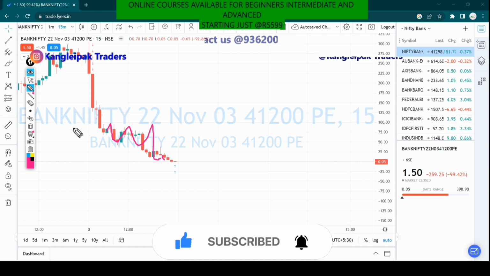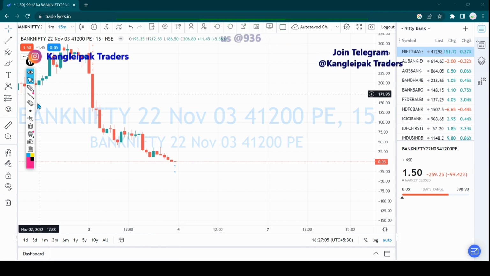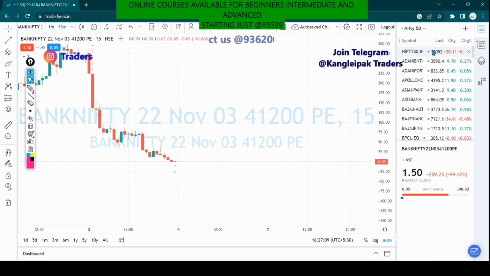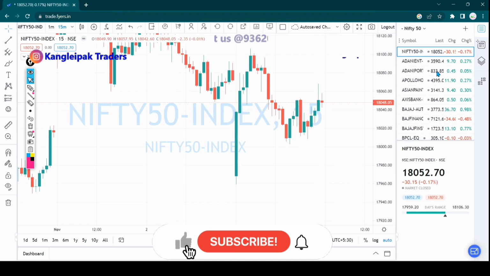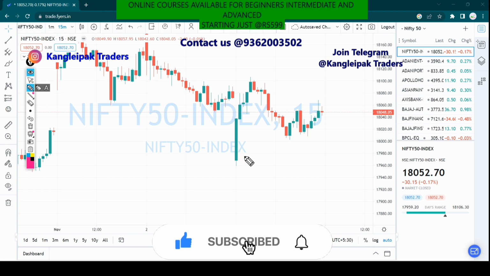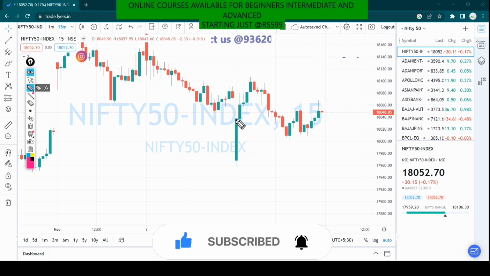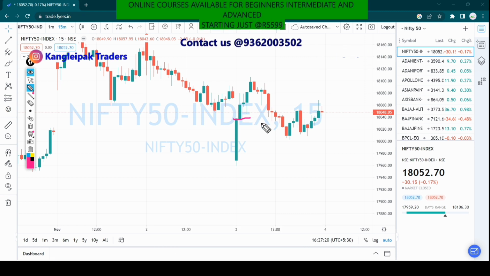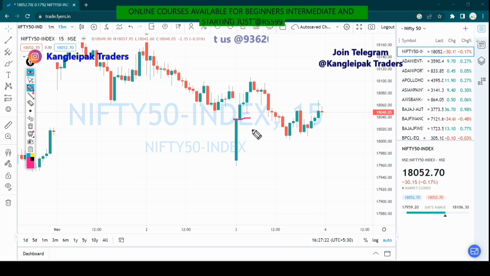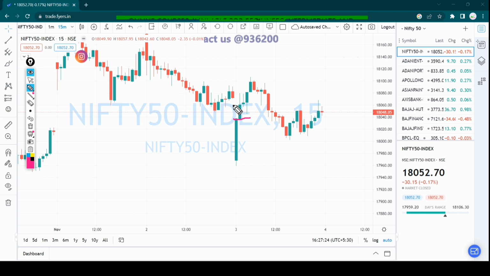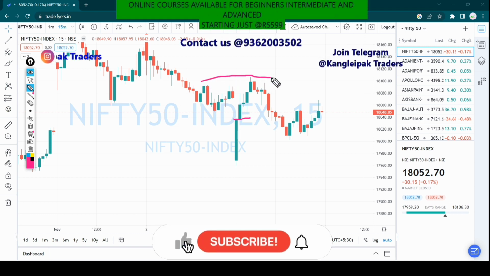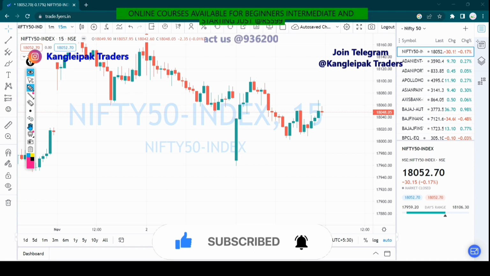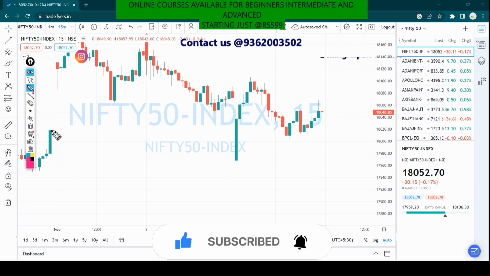Yesterday itself I told you in the pre-market analysis that if Nifty 50 opens gap down and makes a green candle, we are going to buy from the high of the candle. This was the analysis I discussed yesterday. People who watched the pre-market analysis video could have gained profit, and this was our target, 18,100. We already discussed it in the pre-market analysis. I guess somebody might have earned a lot.